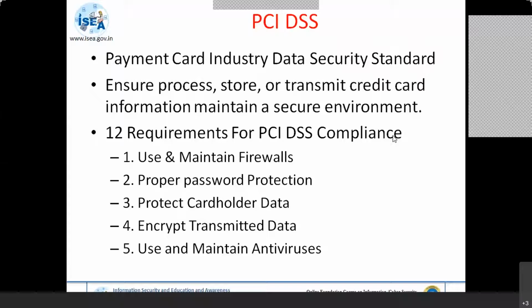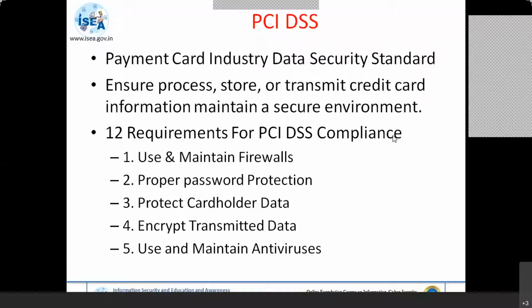And you should always use updated antivirus with patches updated, and maintain a proper antivirus setup. In order to achieve this PCI DSS compliance, these are some of the checklists which you can use.